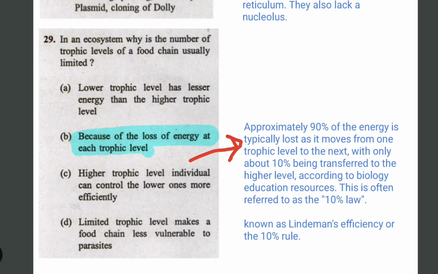So there is Lindeman's efficiency law, which is known as the 10% law. When we move ahead from one trophic level to another trophic level, 90% of energy is typically lost, and only 10% of energy is transferred to the next trophic level. That's why the number of trophic levels is limited in different food chains. So just remember Lindeman's 10% rule.